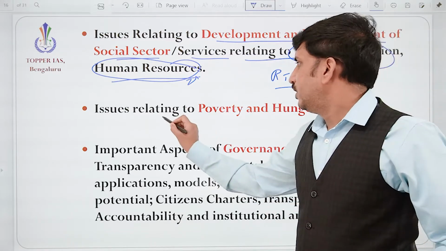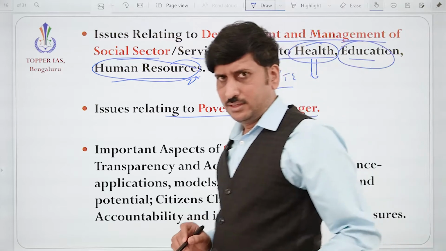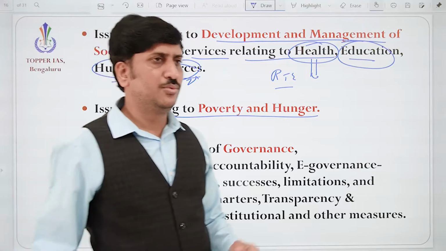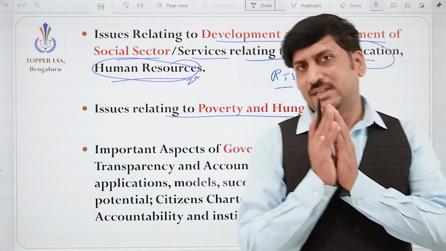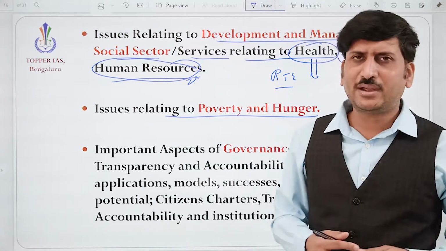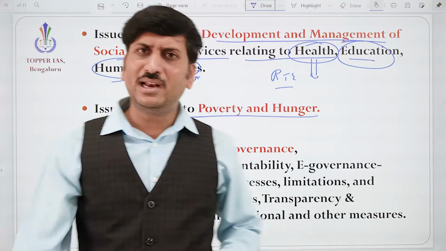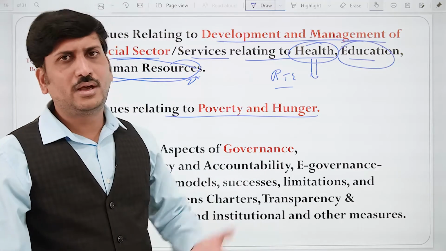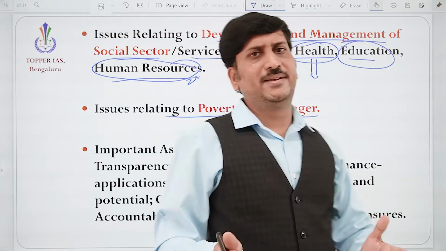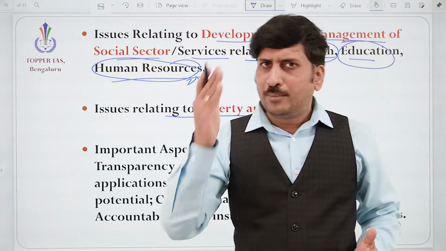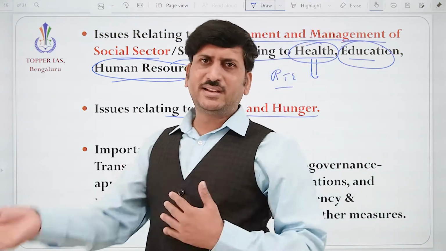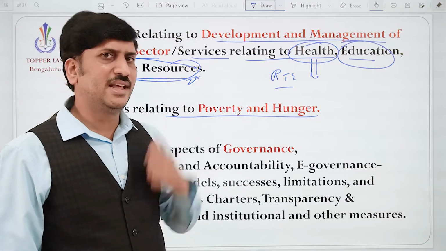Okay. Issues relating to poverty and hunger. It is the biggest challenge for any country, and India also is working hard on it. So the poverty alleviation programs. Okay, so many committees, so many commissions have recommended, from the Lakdawala committee till now, up to the Rangarajan committee, we can understand. So what is poverty? Poverty is the basic state of mind. We cannot say who is poor. Always it is relative. I compare myself with someone and say that I am poor.